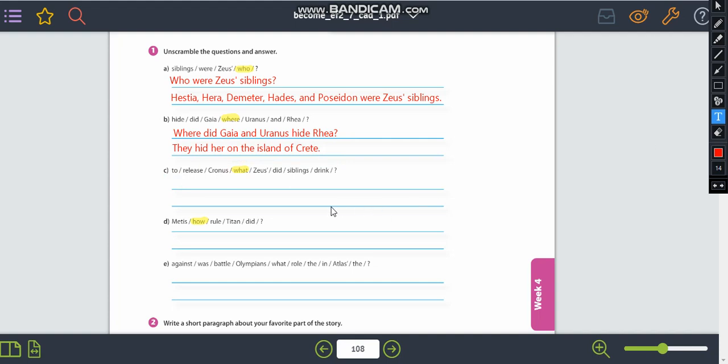Now let's continue. Here we have what? We have an auxiliary, so we're going to start with what did. We have two names, Zeus and Cronus, that can be our subject. So let's take a look at the verb. We have drink. Remember that in the story, Cronus drank a potion, right?